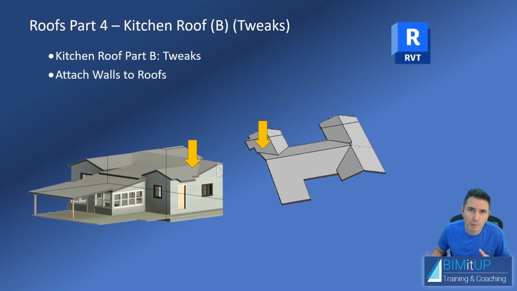Now, attach walls to roofs, that's the next step. So we're simply going to be extending our walls so that they follow the roof outline. Okay, get ready, let's get started.